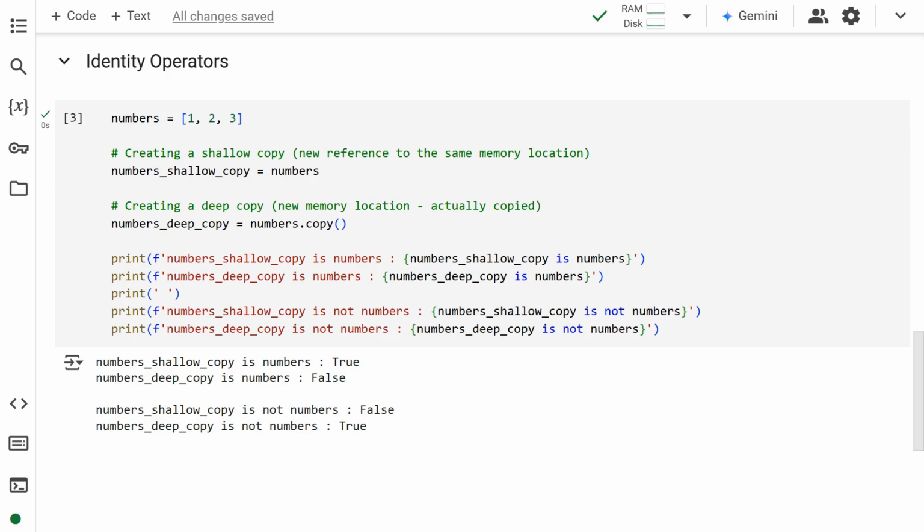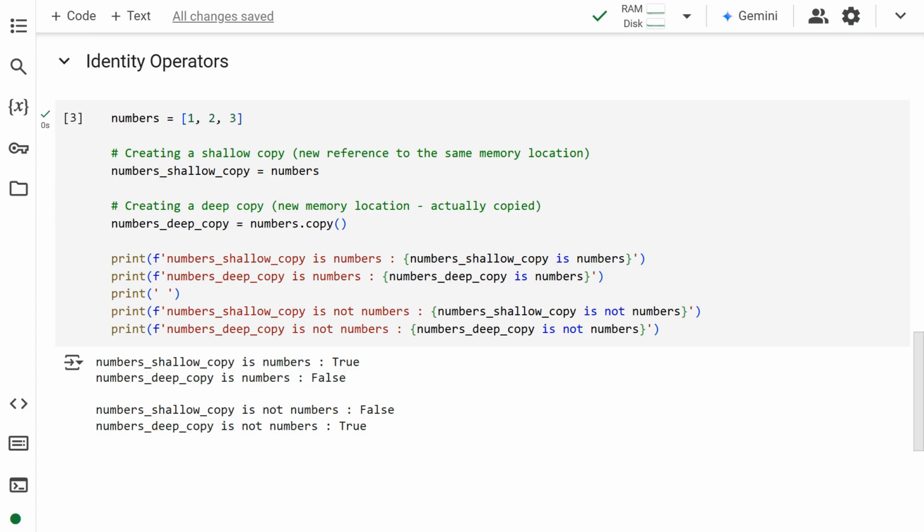We have a list called numbers. It has 3 whole numbers. We create a shallow copy by assigning the numbers list to another variable. In shallow copy, no actual copy operation is involved. The new variable, numbers_shallow_copy, just references the same memory location as the numbers.